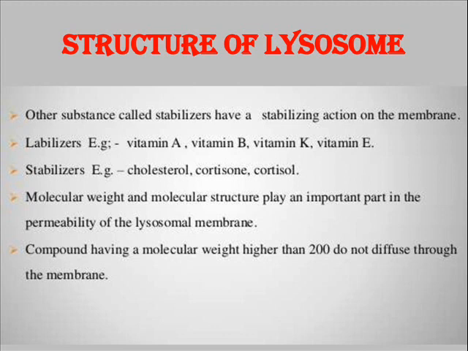Examples of labilizers are vitamin A, vitamin B, vitamin K and vitamin E, whereas examples of stabilizers are cholesterol, cortisone and cortisol. Usually the molecular weight and the molecular structure of a molecule play a very important role in the permeability of the lysosomal membrane. Molecules which have higher molecular weight do not diffuse through the membrane.